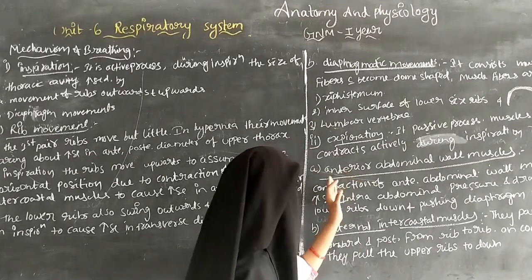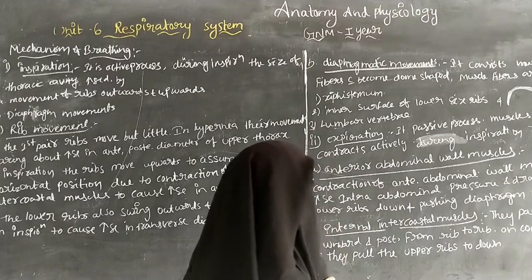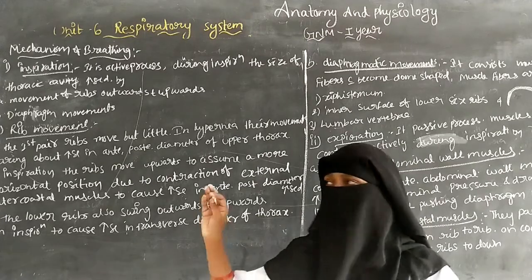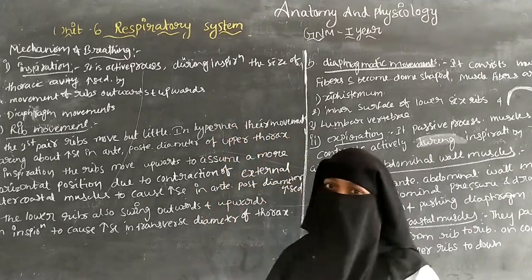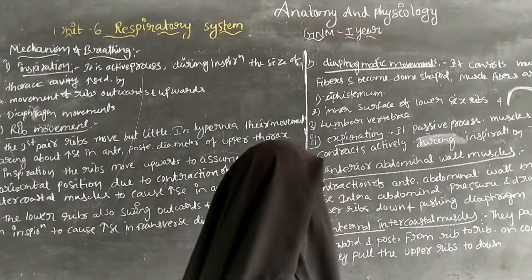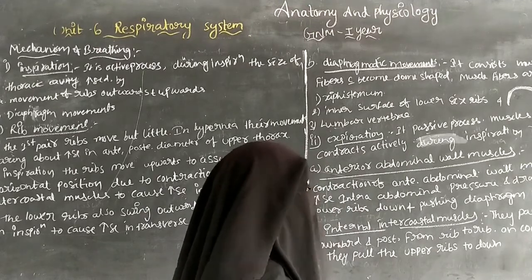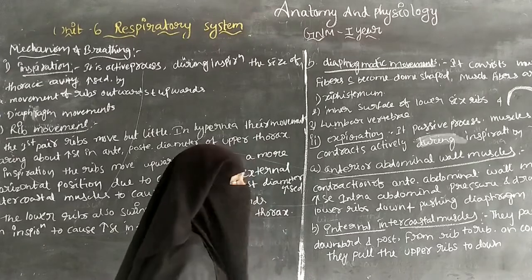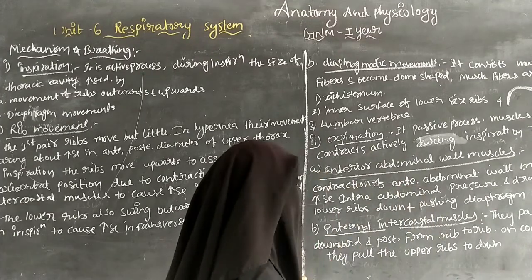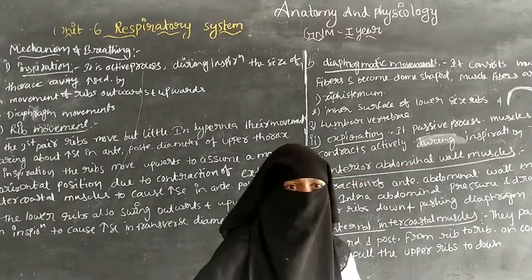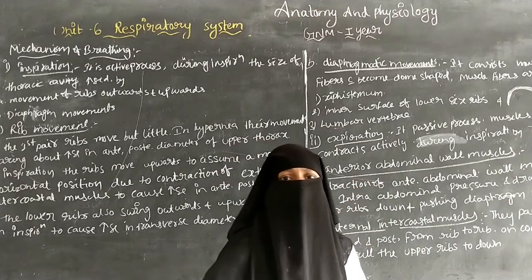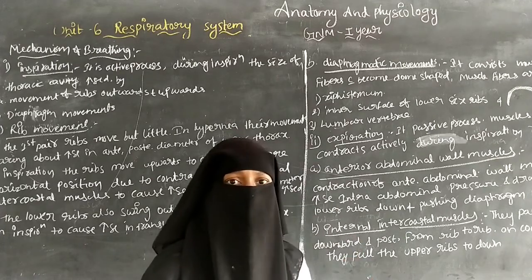Next one is expiration. Expiration is a passive process. Inspiration is an active process, and expiration is a passive process. The muscles which contract actively during inspiration relax during expiration. During inspiration the muscles contract, and during expiration the muscles relax.